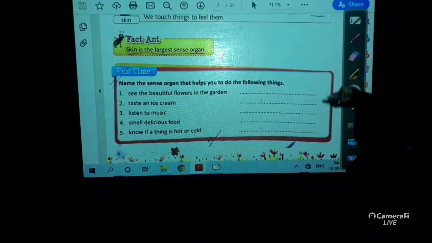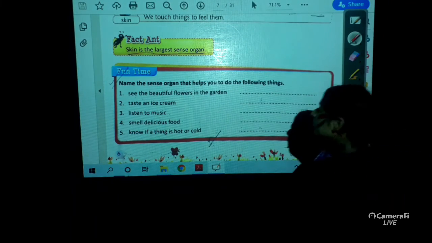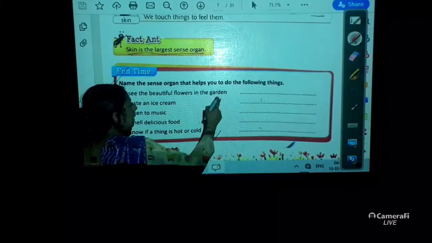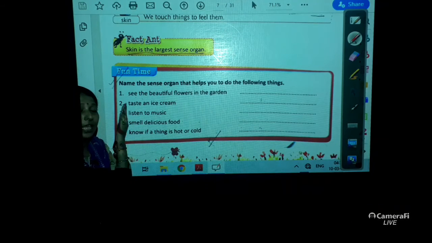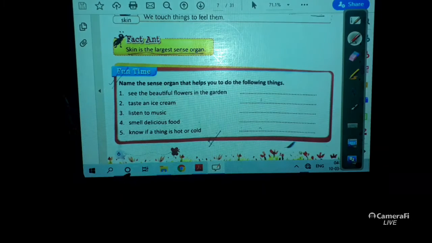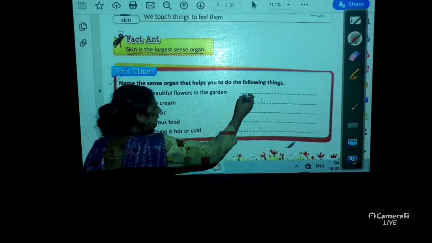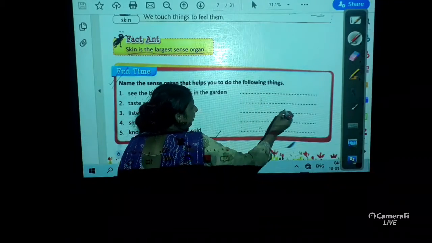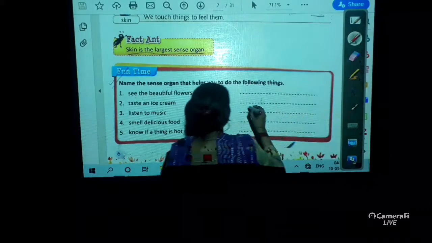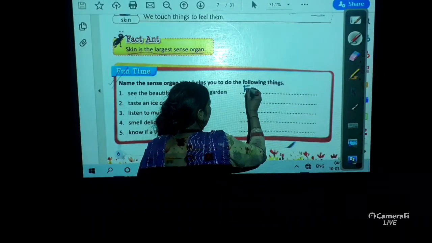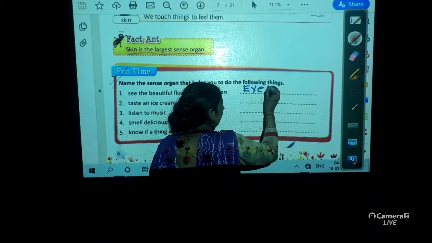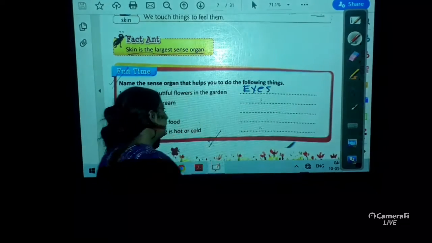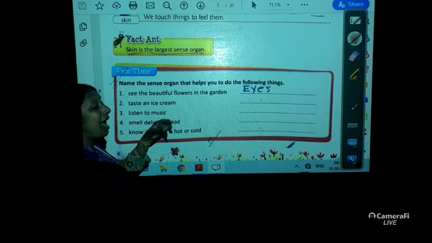Yes. Now exercise time. See the beautiful flowers in the garden. Tell me children, which sense organ helps us to see the beautiful garden and the beautiful flowers in the garden? Very good. It is eyes. E-Y-E-S. Eyes.